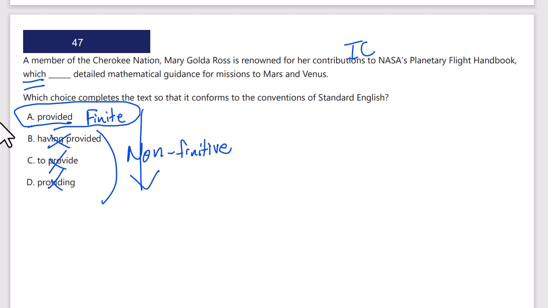Notice it's not part of the main or independent clause, yet it is the appropriate answer.